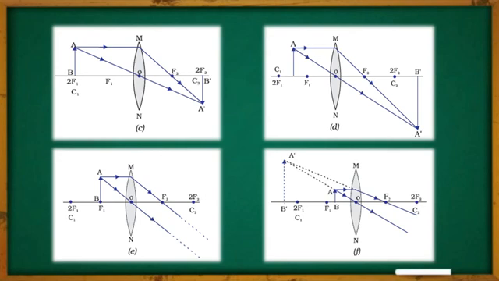And this is the only case where a virtual and erect image will be created. As you can see here, the nature of the image is a virtual one because we have imaginarily extended the two rays in the backward direction, and it is also an erect one, and the size of the image is an enlarged one. And the position of the image is that it is created beyond F1 on the same side as the object. Yes, this is the only case where the image is formed on the same side of the object.